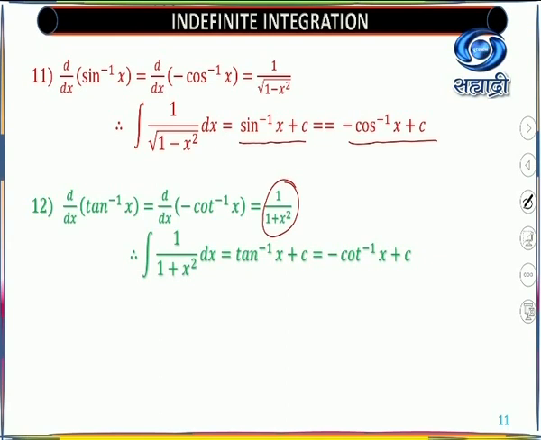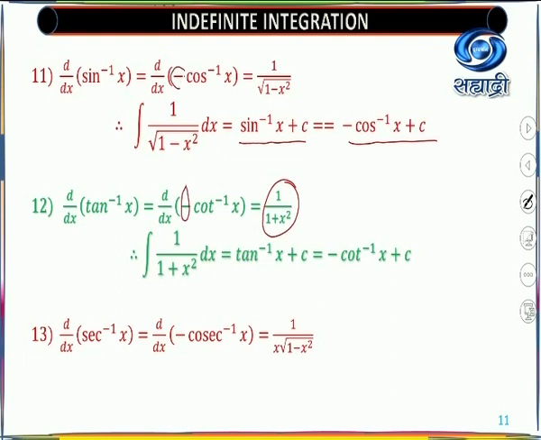Now look at here, out of 6 inverse trigonometric ratios, 2 pairs are clubbed together. So you are left with sec inverse and cosec inverse. So you must know that the next formula is related to sec inverse and cosec inverse. So derivative of sec inverse x is same as derivative of minus cosec inverse x.